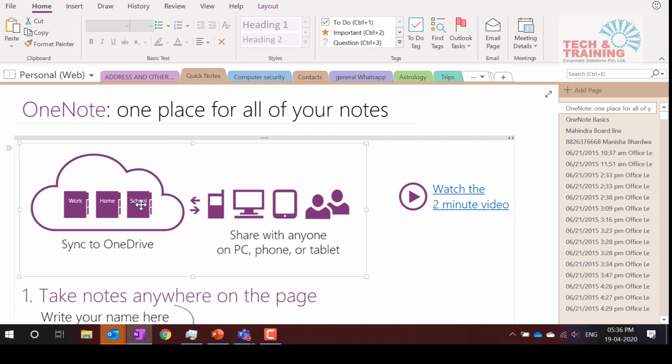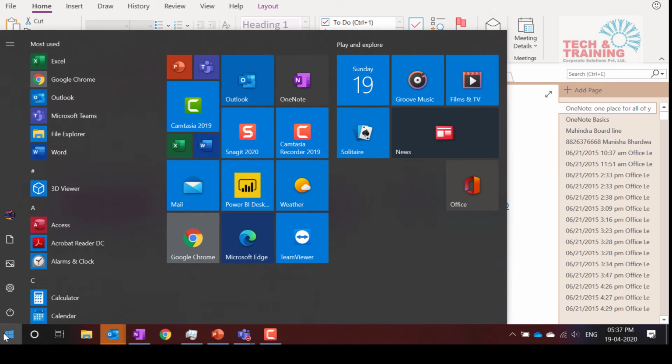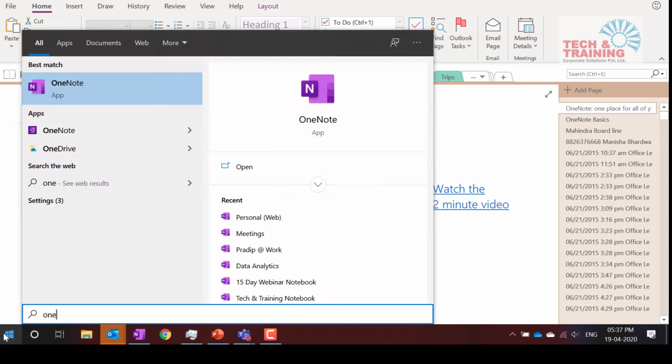But before I do that, let me tell you, the moment you sign in, OneNote will give you a Personal or Web notebook. This is your first notebook that automatically gets created. Now, one more thing I forgot to mention, let me remind you again. When you go to Start in Windows and type OneNote, you will get two different apps which are OneNote applications.